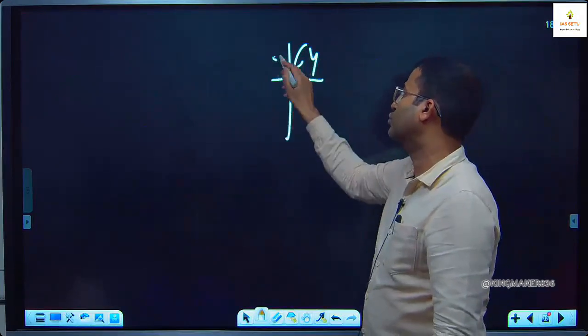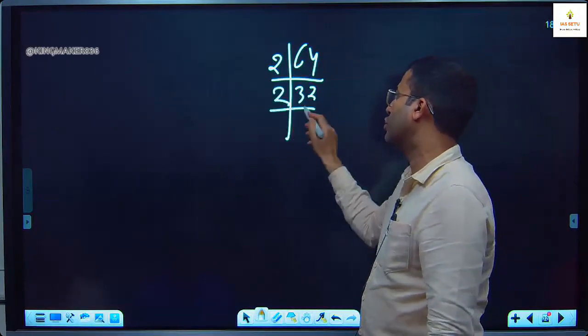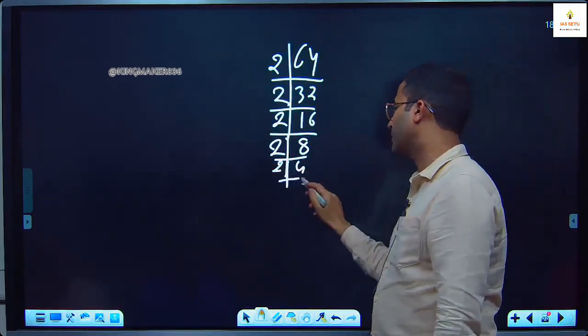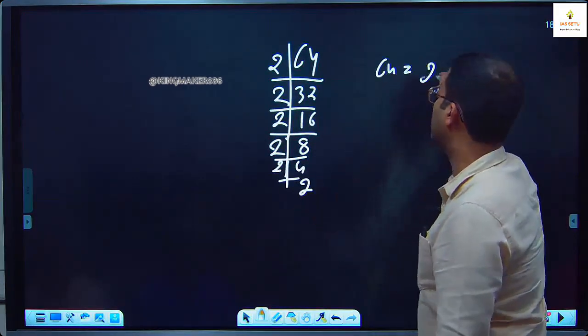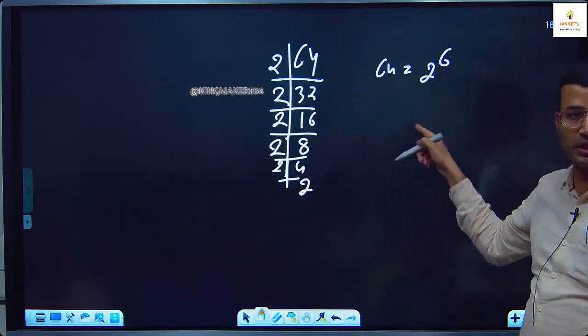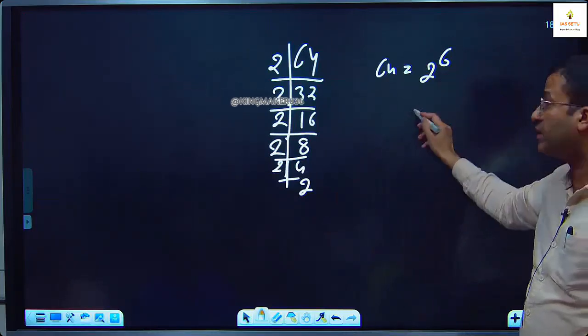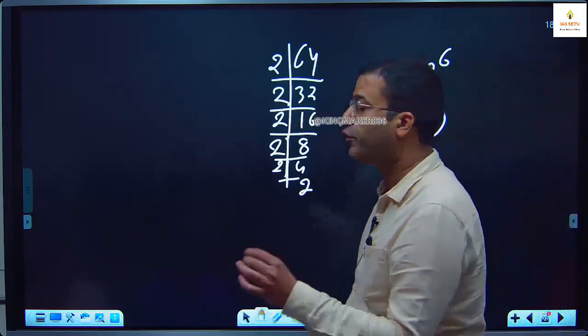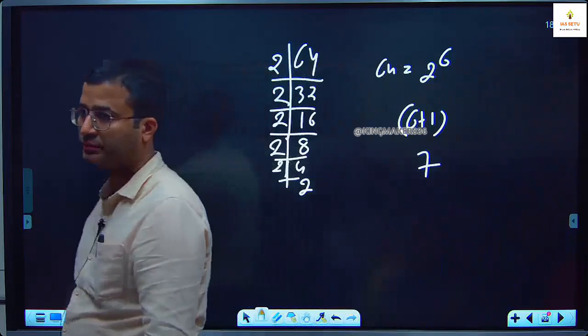64 is 2 common 32, 2 common 16, 2 common 8, 2 common 4, 2 common 2. 64 is 2 is to power 6. This is the correct prime form. And how many factors? 6 plus 1, 7. 64 has 7 factors.